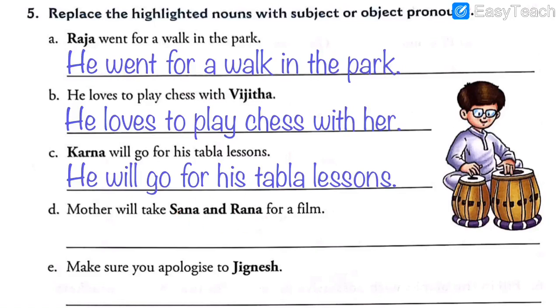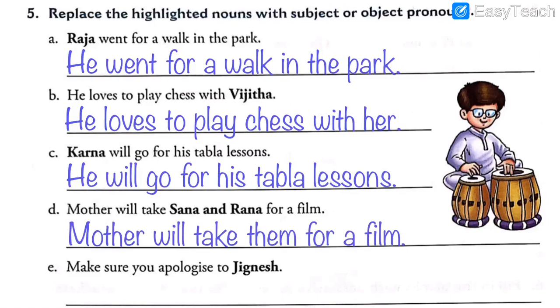Sana and Rana. So we are asking the question whom, which means it is an object pronoun. So we have to write them. They and them: they is a subject pronoun, them is an object pronoun. So we write them. So here is answer number 4: Mother will take them for a film.